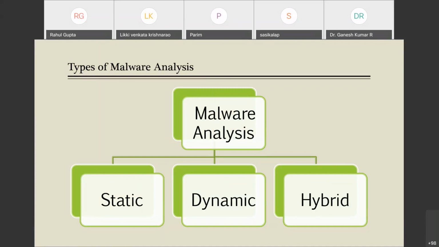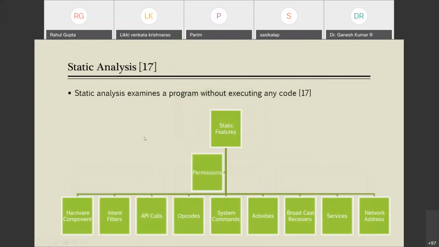In the theory of malware analysis, irrespective of what operating system you are using, it is generally of three types: static, dynamic, and hybrid. There are three techniques available to do malware analysis, and in the case of Android also, these three techniques are applicable. Let us see each technique one by one. The first technique is the static technique. What is the static technique? It is a technique in which we examine a program without executing any code.